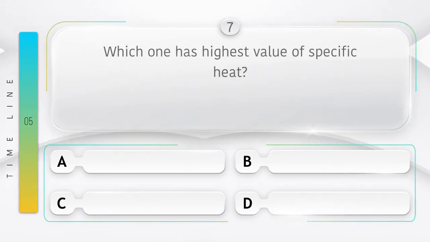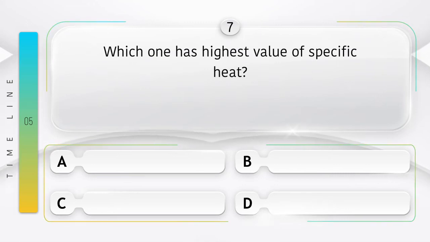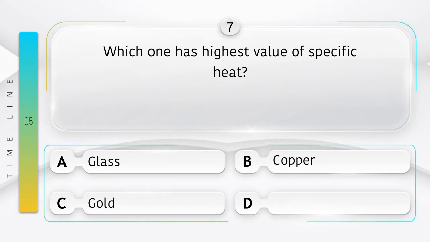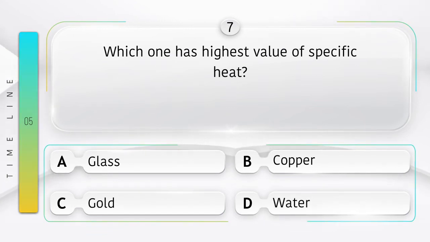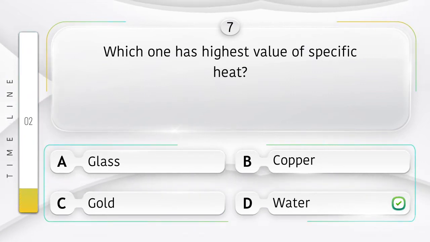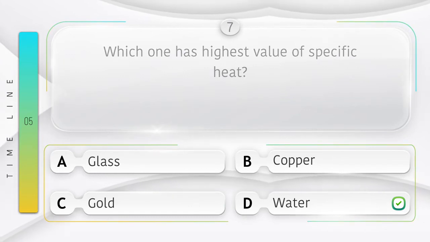Which one has highest value of specific heat? Option is A. Glass, B. Copper, C. Gold, D. Water. Answer is option D. Water.